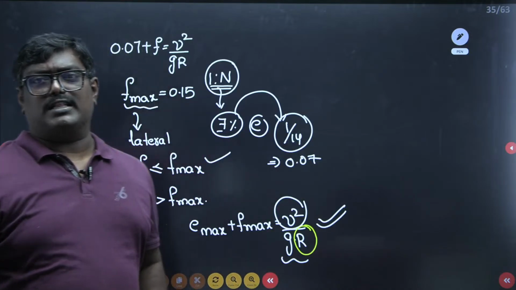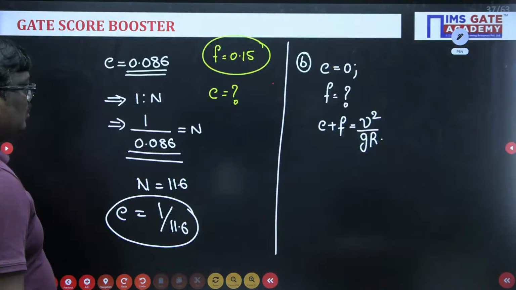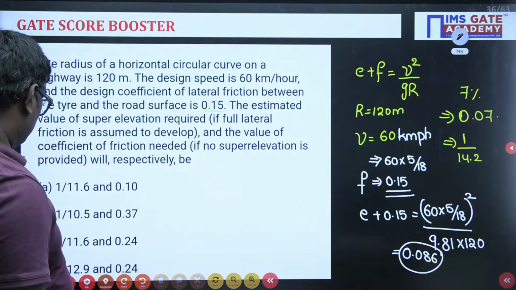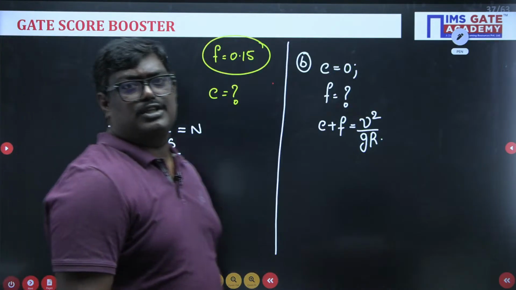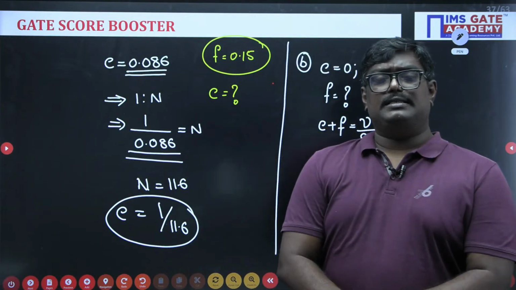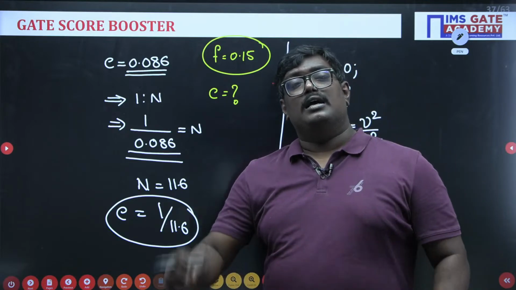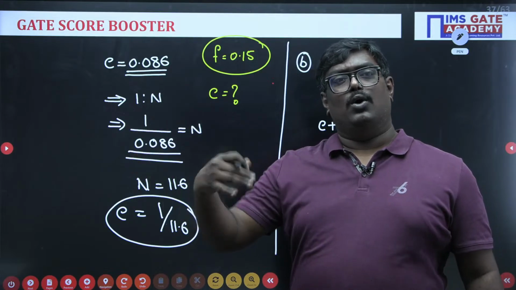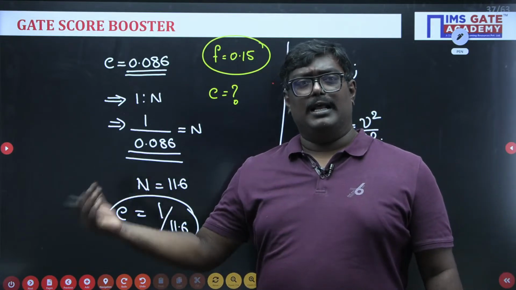Are you clear, Swetanshu? Did I answer your question? Swetanshu, please understand, gradient or a slope can be written as 1 is to x or tan theta or in percentile. If you are still not clear, I'll explain in the later part.